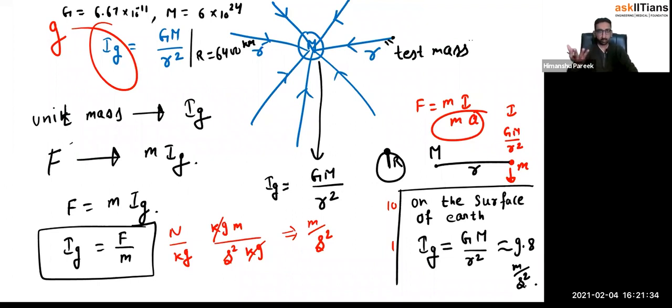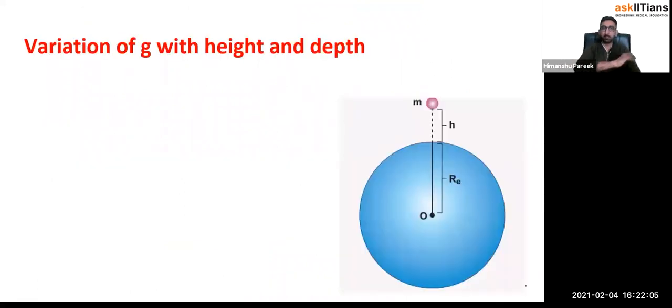Now let us check whether this gravitational field intensity changes or not. Let's say we go above the Earth's surface. Will it change? If somebody goes below the Earth's surface, will it change? Let us see this. Just remember what I'm going to do. I'm going to calculate the gravitational field intensity by calculating the force on a unit kg mass. So basically, in the formula of Newton's law of gravitation, I will just put small m as 1. Okay. So now let us begin the variation of small g with height and depth. First of all, let us see the variation with height.